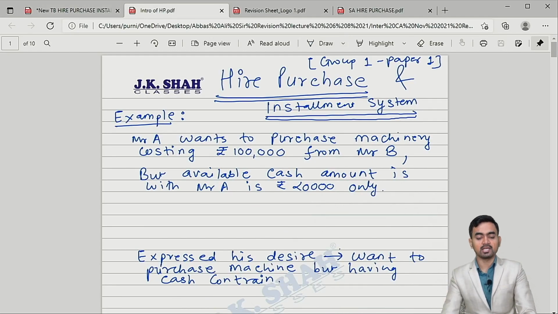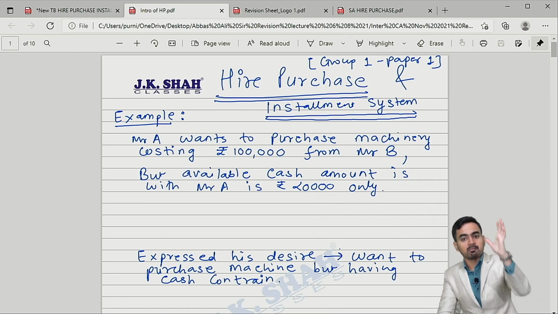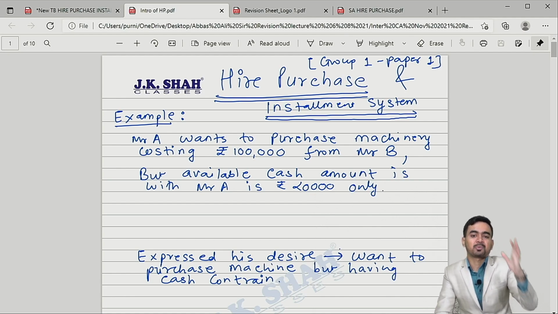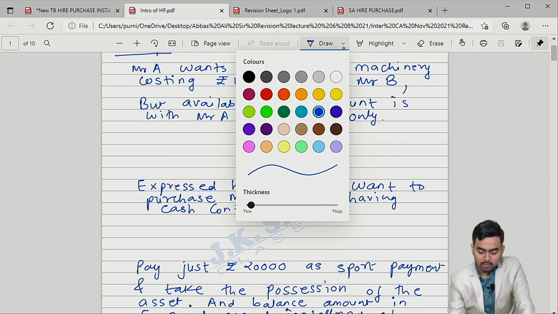For that, on the screen you can see my wordings. I am taking one simple example to give you clarity over the hire purchase system. See the example. Mr. A wants to purchase machinery costing rupees 1 lakh. But the only problem is what? He is having only rupees 20,000. Correct? He is having only rupees 20,000. So what will he do now?